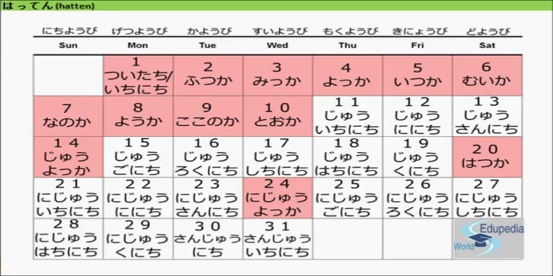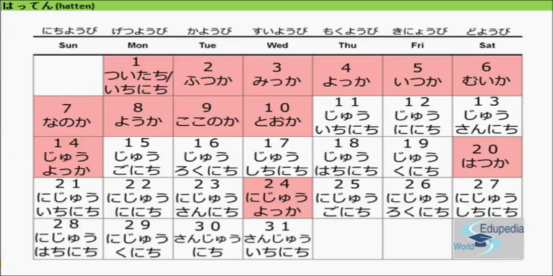And 20th is an exception, that is Hatsuka. Okay, let's repeat one more time from 11 till 20. Ju Ichinichi, Ju Ni Nichi, Ju San Nichi, Ju Yokka, Ju Go Nichi, Ju Rokunichi, Ju Shichinichi, Ju Hachinichi, Ju Kunichi, Hatsuka. Okay, and from 21 the same formula applies here as well.